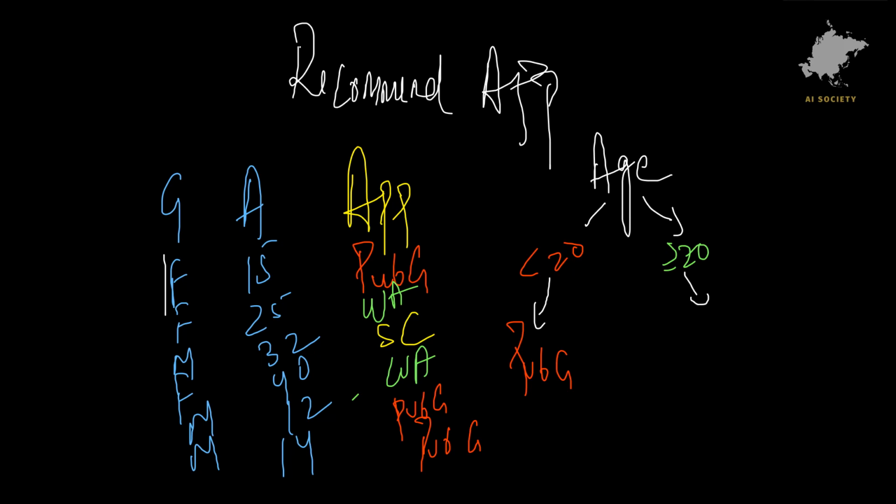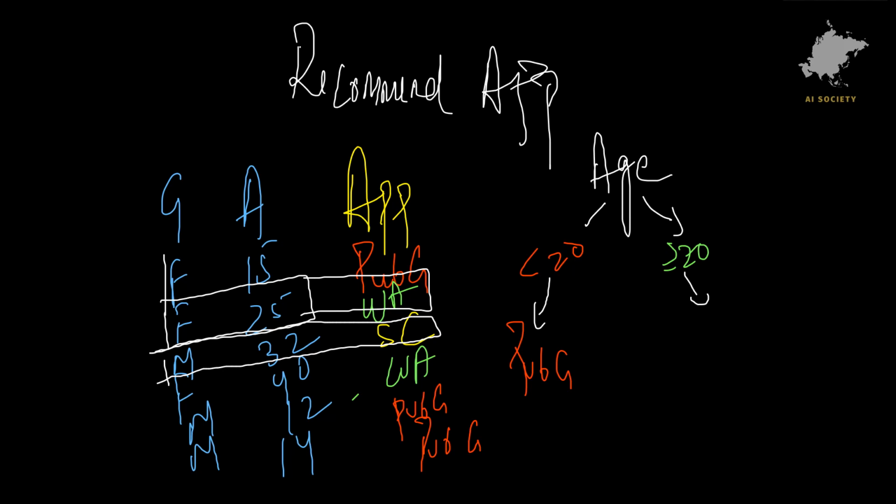We are going to check for the gender, because if you see the people who are above 20, which is 25, 40 and 32, in that also we are seeing a separation. The female who is 25 years of age has downloaded WhatsApp. The male who is 32 years of age has downloaded Snapchat. And the female who is 40 years of age has also downloaded WhatsApp.